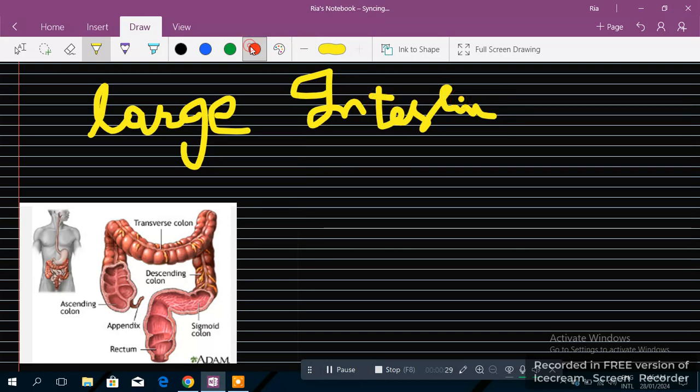Okay, so let's start. First thing, this is the last part of the entire digestion. When food enters into this step after the small intestine, it is not even called food anymore, it is called a waste product that is supposed to be passed out of our body. So this is the last part.